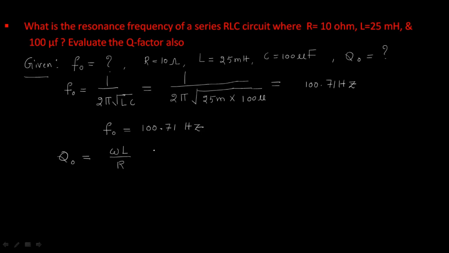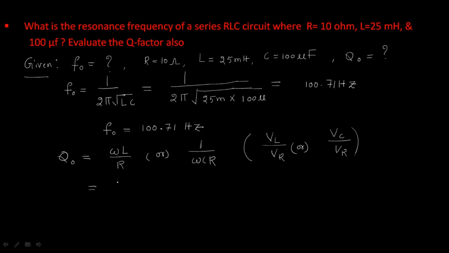So we have another formula, that is 1 by omega C R. Simply you have to remember, for series resonance the quality factor formula is voltage drop across inductive reactance by resistance. We have another term, voltage drop across capacitor by voltage drop across resistor. Just directly write this.